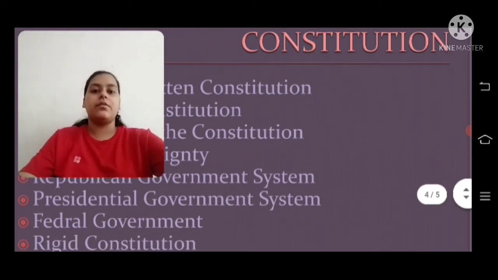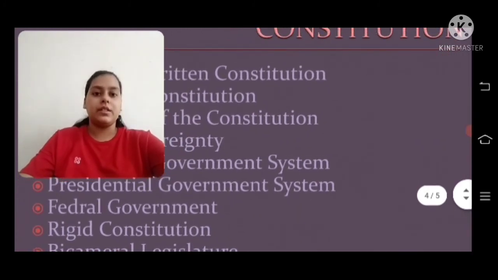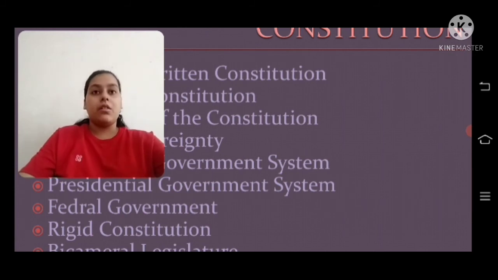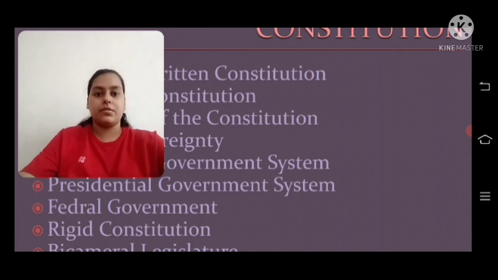Next one is rigid constitution. We already said that the Constitution of America is rigid because it cannot be amended by the ordinary law making process. There have been only 27 amendments in the American Constitution. The first 10 amendments are for the fundamental rights of the people, the 13th amendment abolished the slavery system, and the 19th amendment is for women's vote.